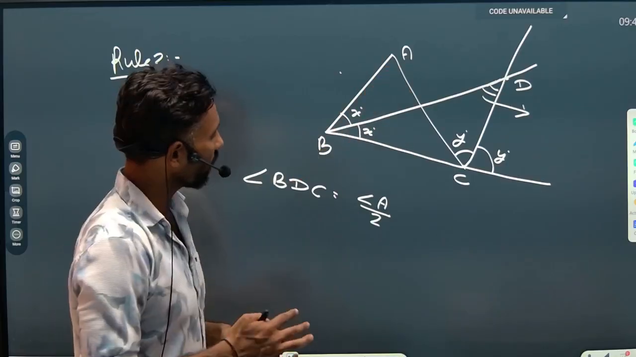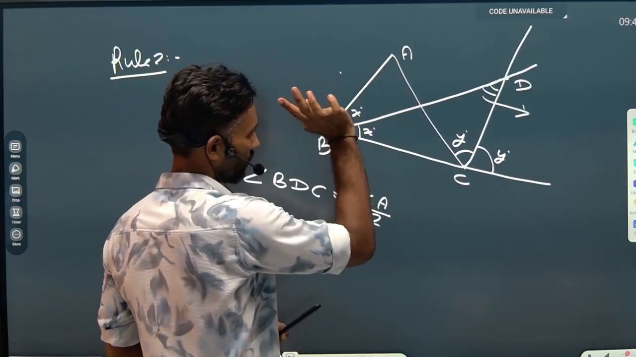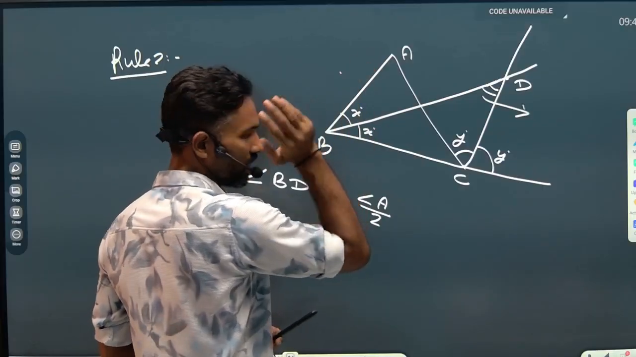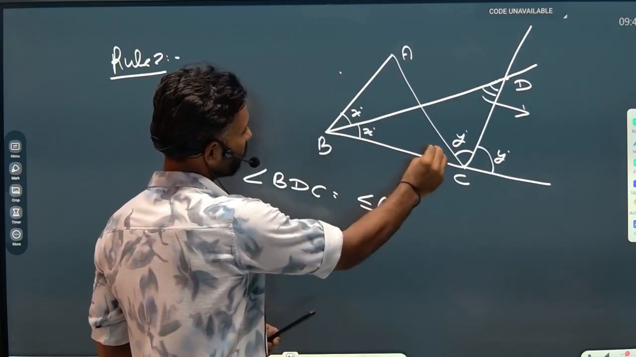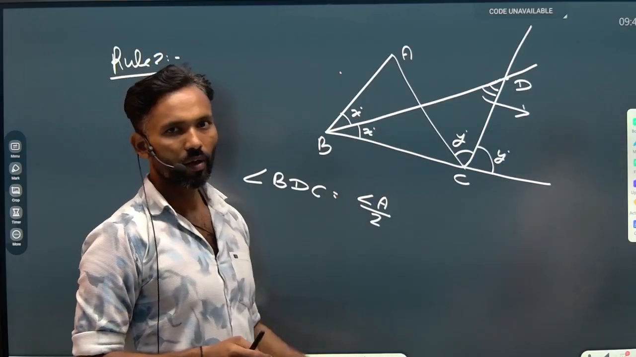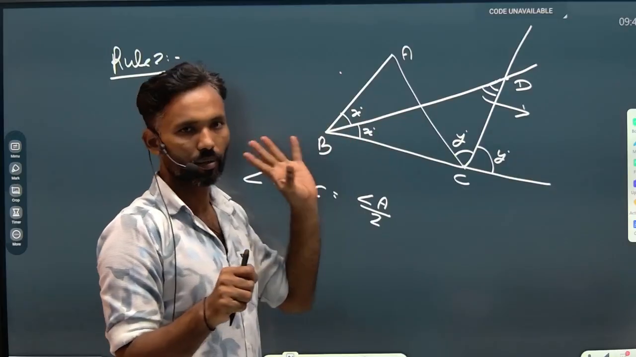I mean to say, if you were drawing the bisectors of A and B, one interior and the other exterior, then the angle at the intersection point will be half of C. If you are going to draw the bisectors of angles C and A, then the angle at the intersection point will be half of angle B. Understand?